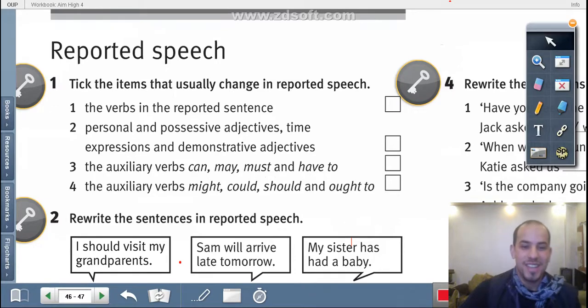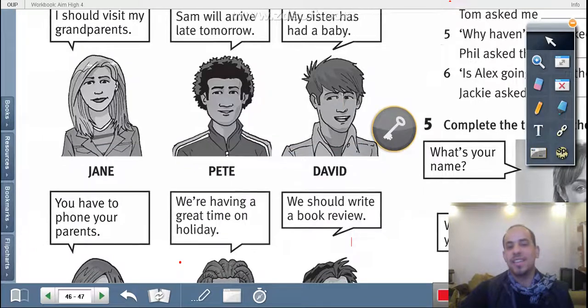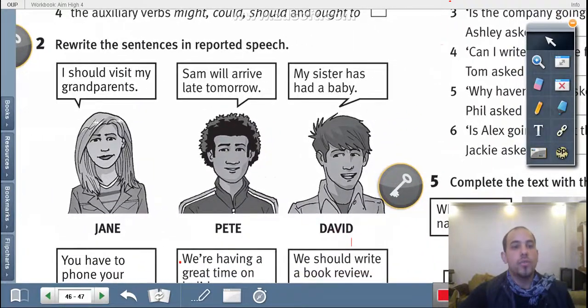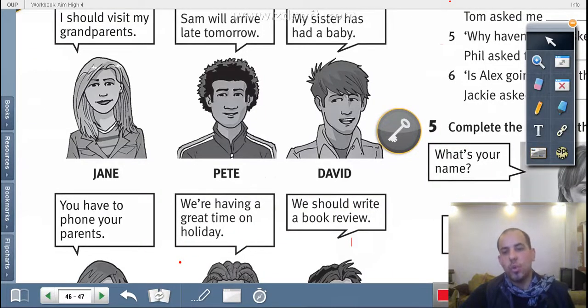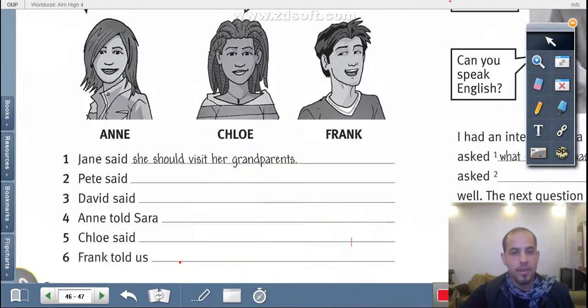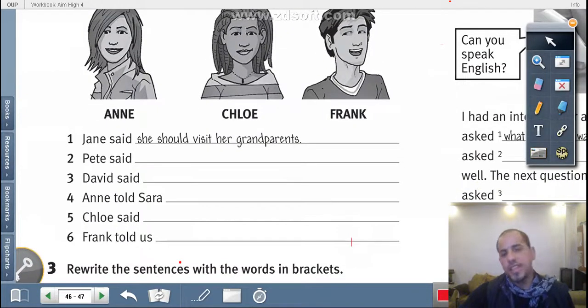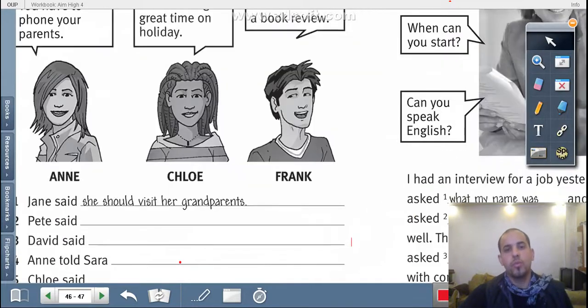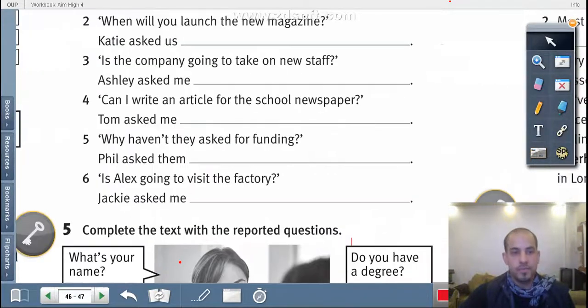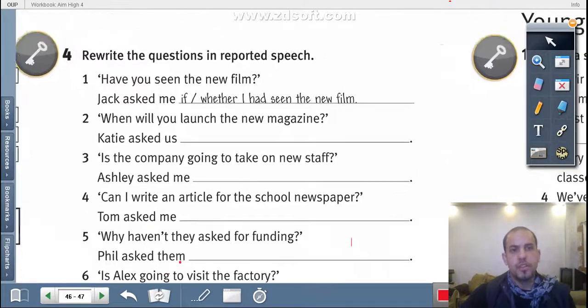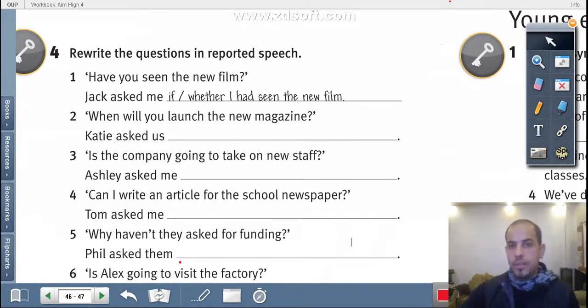If no, cross. Now, the second mission, the second duty, you have to rewrite the sentences in reported speech. This sentence, this sentence, this sentence, this one, and David's one, okay? Report them here. Pete said what? David said what? Report what did they say, okay? And this question relates to our class for today. You have to rewrite the questions in reported speech. Let's do the first and second one.